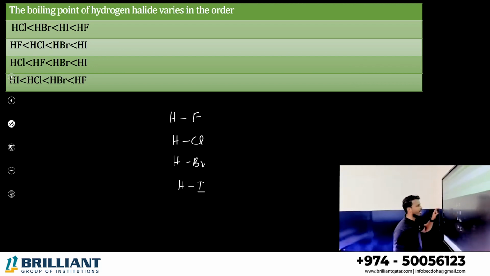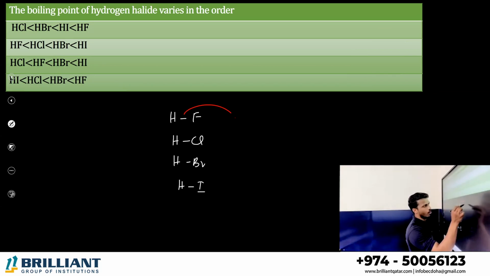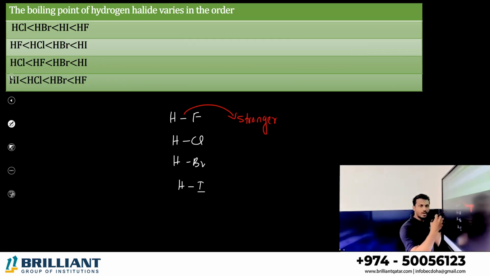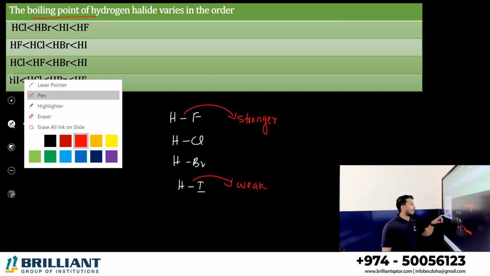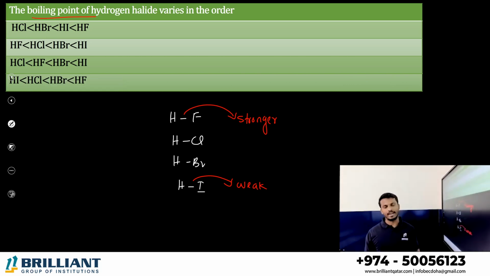Again, the HF bond is the stronger bond, because fluorine is more electronegative and hydrogen is electropositive, so the bond will be very strong. But HI is a very weak bond. The question is related to boiling point. Boiling point order is based on experimental data.